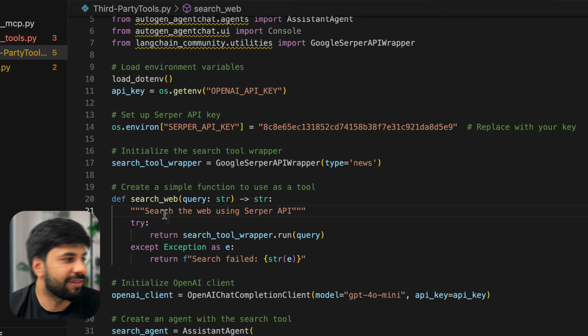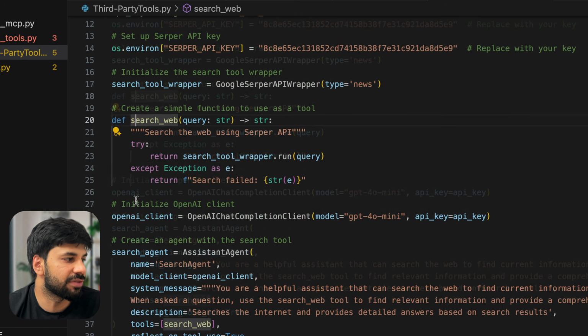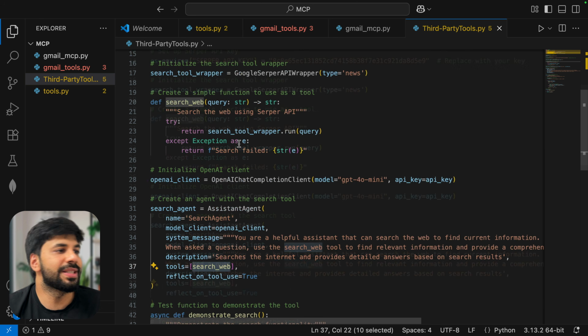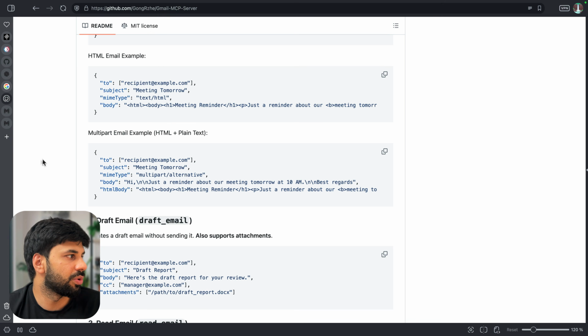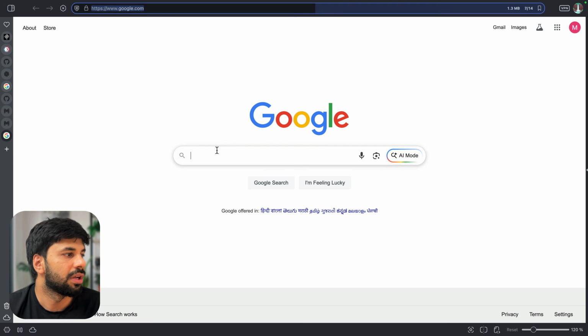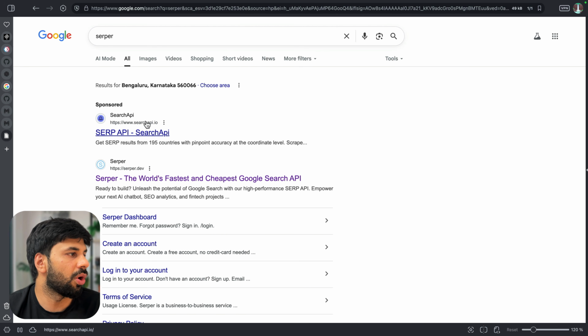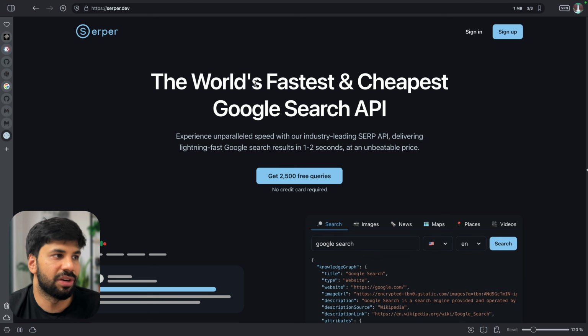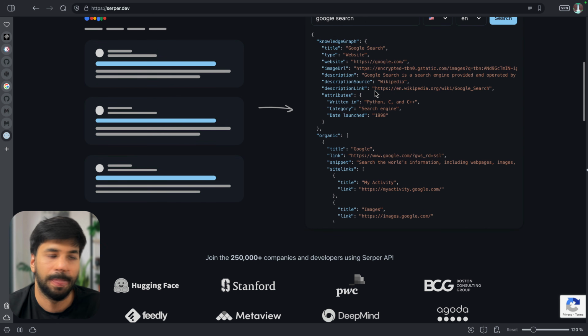Then I have just called this from my function. So this search web is being used by my agent. I am doing search via Serper. For those who are not aware, Serper is an awesome way through which you can search the world's fastest and cheapest Google search API. So you can get the Google result like this.